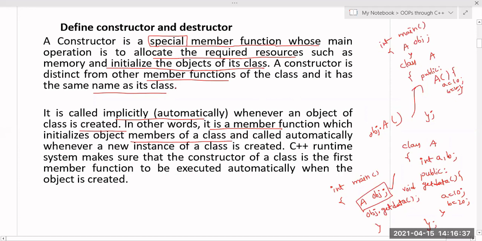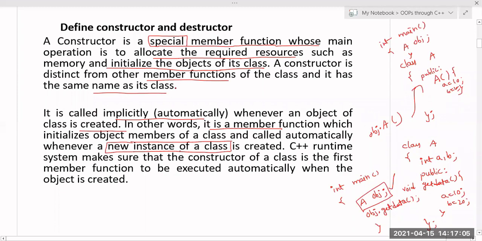So object members means data members. The definition for constructor is, it is a special member function which is used to initialize the data members of a class and called automatically whenever a new instance of the class is created. New instance of class, what is the meaning of new instance of class? New object is created. Right? Yes, very good. Okay. So object is created is nothing but instance.